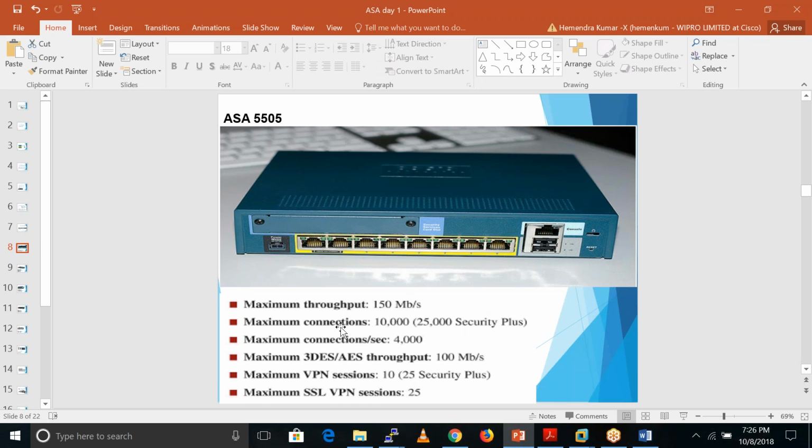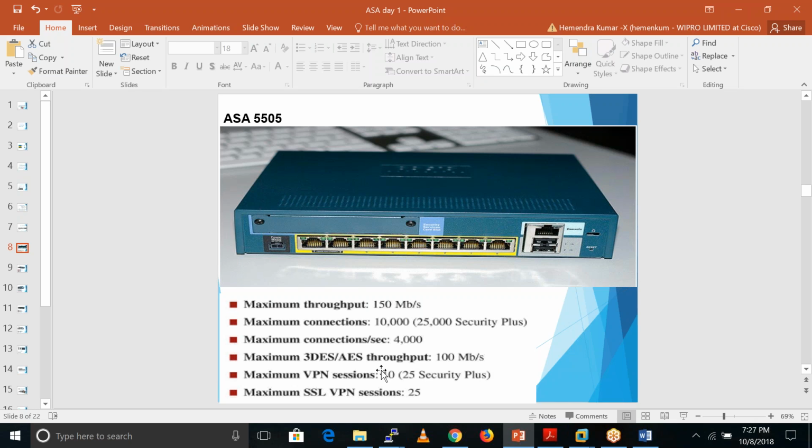The maximum throughput for 3DES and AES encryption is 100 Mbps. These are encryption mechanisms related to VPN only. The VPN session count is 10, and with a Security Plus license, 25. 10 means only 10 sessions, for example if one user initiates 10 sessions.